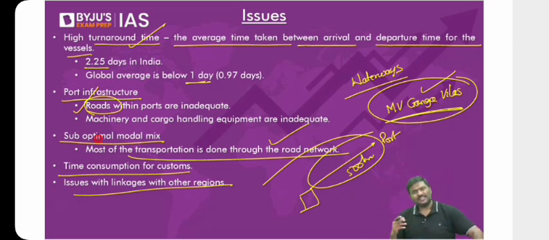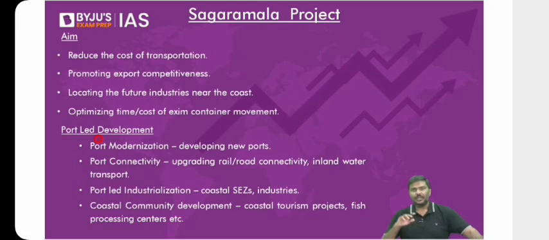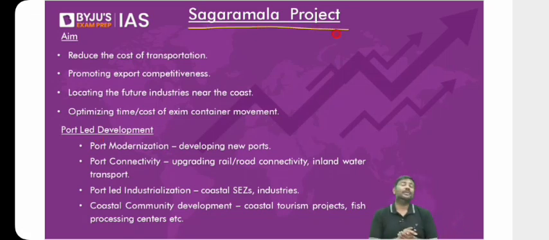So what has the Government of India done? In order to address this, I'll discuss two very important reforms here. One is the Sagar Mala initiative. The second is the development of waterways. What is the Sagar Mala initiative? Under the Sagar Mala initiative, the Government of India has four very important pillars.